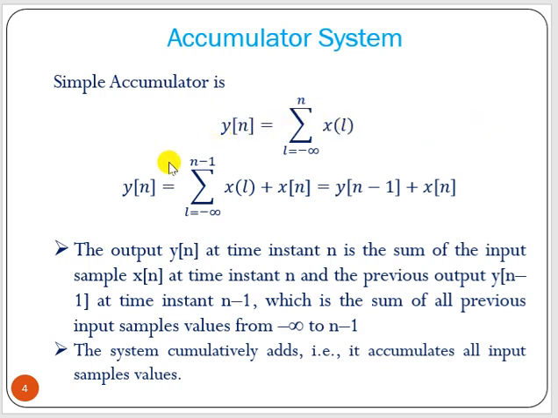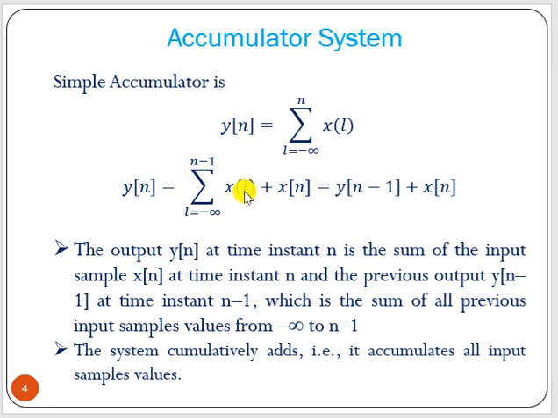Now y[n] can also be written as summation of x[l], l from minus infinity to n minus 1, that means just before the present value, and x[n] is the present value. n equal to 0 is the present value. So x[n] is the last value, and this is the first value, just before the last value.